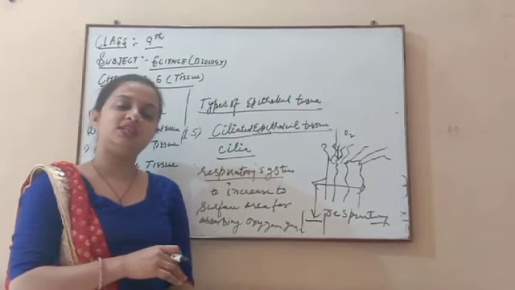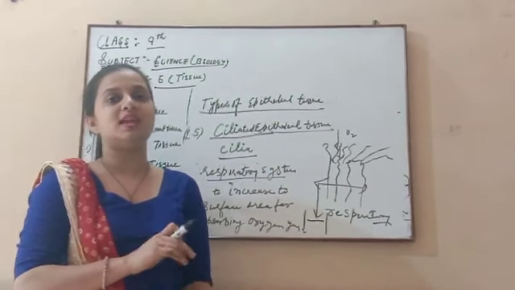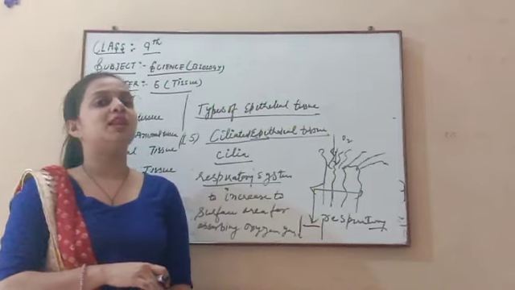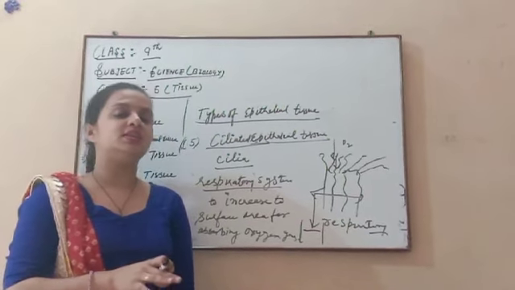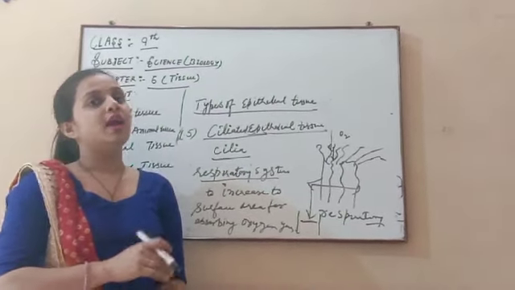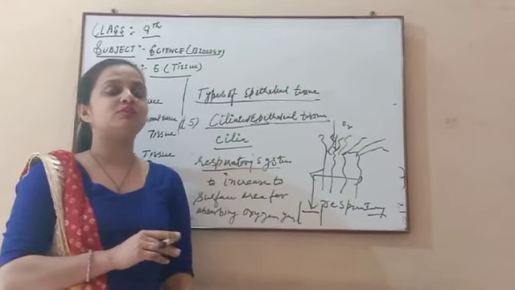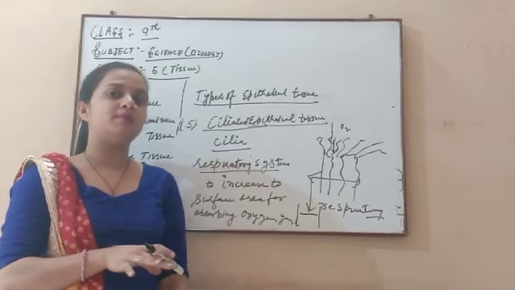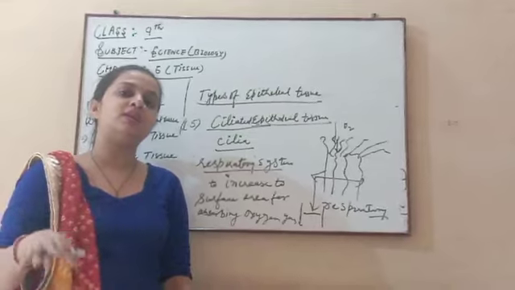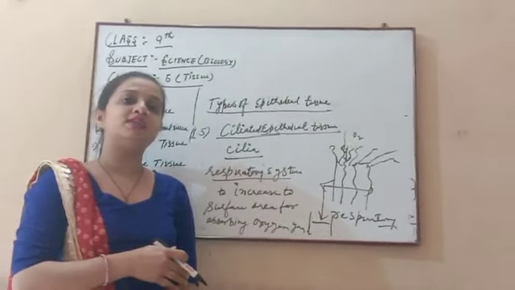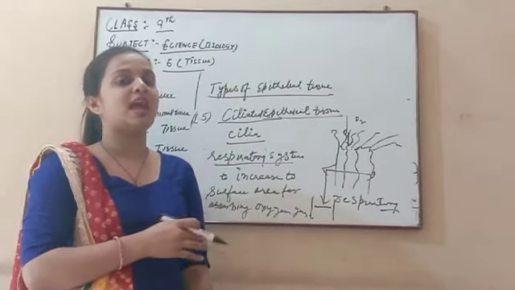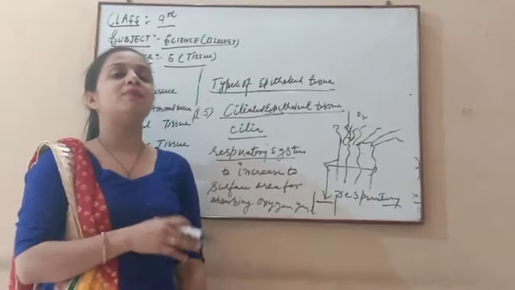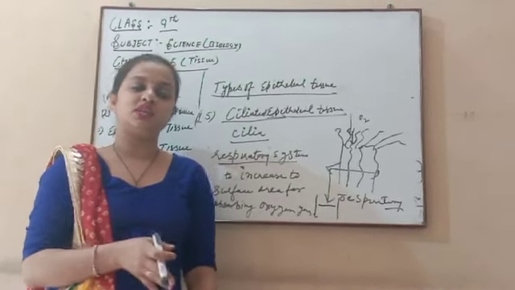First we discuss the squamous epithelial tissue. These are sheet shaped. If one sheet is present, then it is squamous epithelial tissue. If more than one sheet is present, then it is stratified squamous epithelial tissue. After this, columnar means columns present in our body, in the intestine part, large intestine and small intestine, and it helps in the digestion process. Cuboidal is present in the kidney parts and helps in the excretion process.